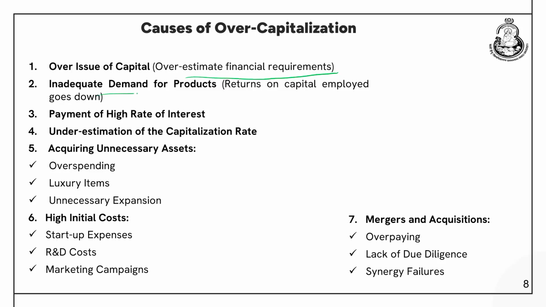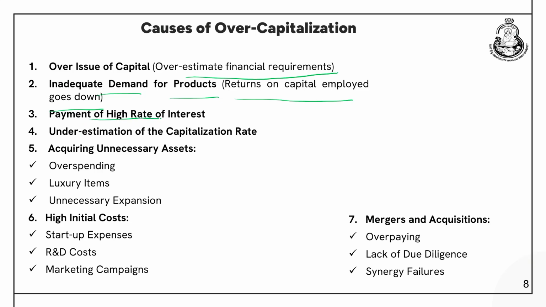Inadequate demand for products, that is, return on capital employed goes down. The company projected a good demand for the product, but all of a sudden the demand goes down. So, obviously the return on the capital will also go down.